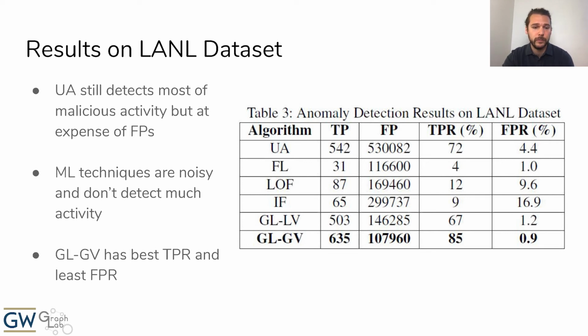This means that simply identifying new authentication events is not a practical technique for detecting lateral movement in a real network. The failed login detector, again, does not identify many malicious events, indicating that this attack campaign likely did not include a large amount of brute force password guessing attempts. The traditional machine learning techniques, again, are unable to identify a large amount of the red team activity, and they also fail to differentiate between the malicious and benign activity.